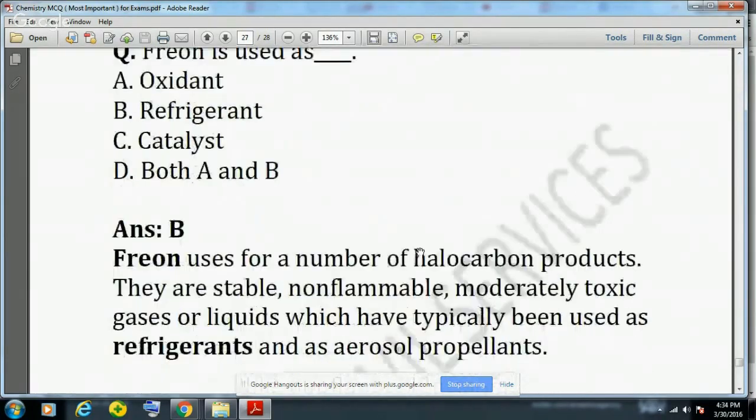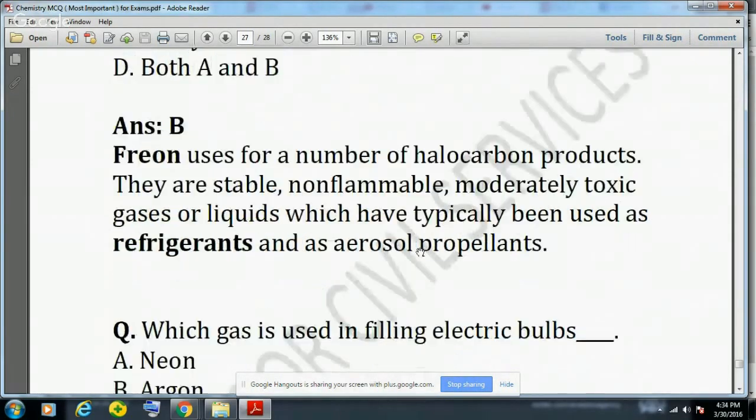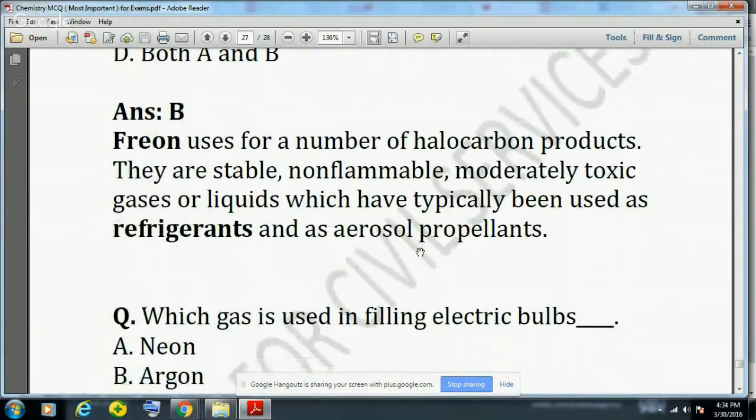Another question is Freon. Freon is CF2Cl2. It is a refrigerant and it is used in cooling. Freon is used for a number of halocarbon products. They are stable, non-flammable, moderately toxic gases or liquids which have typically been used as refrigerants and as aerosol propellants.